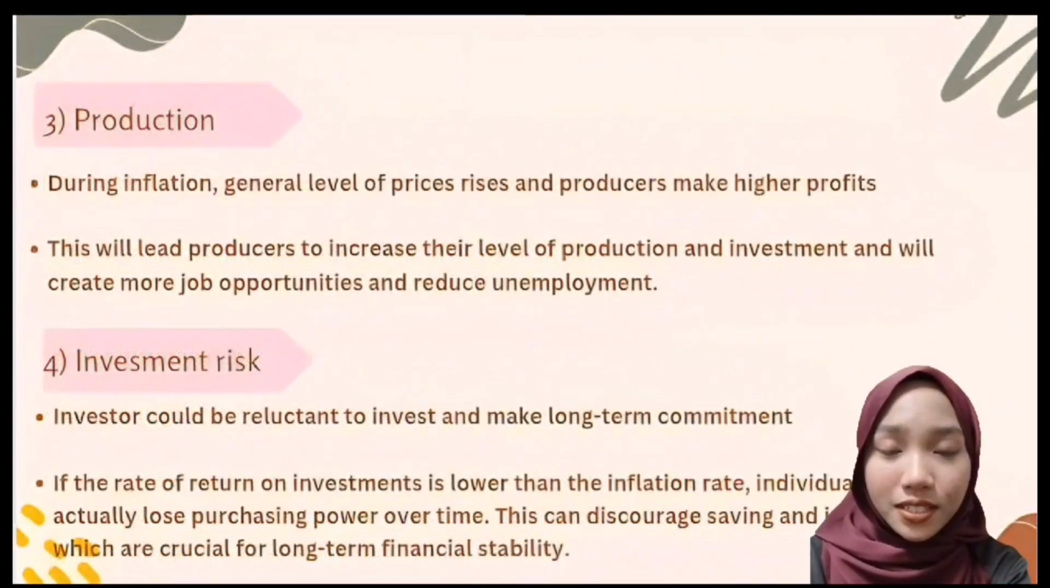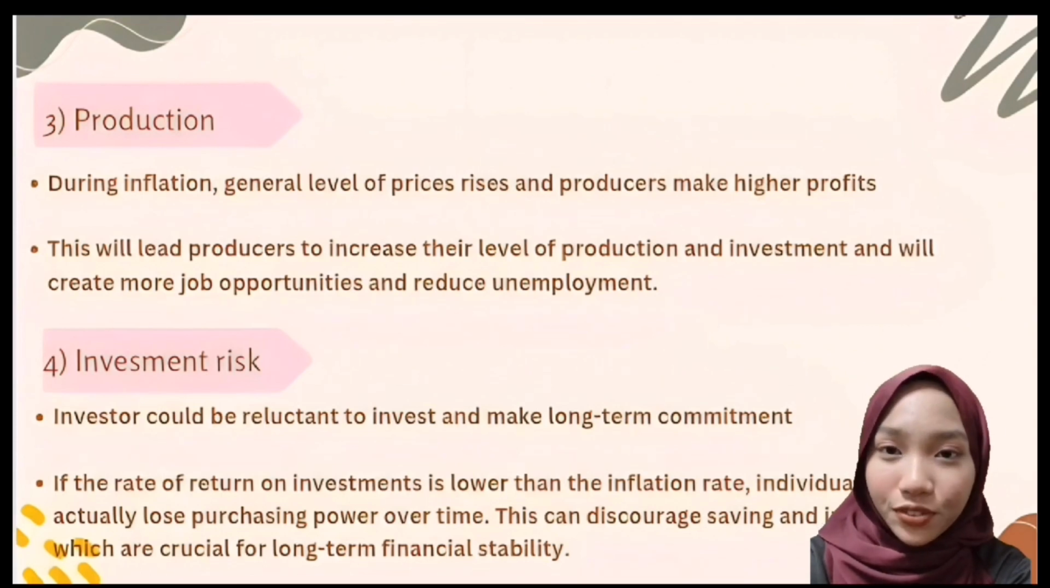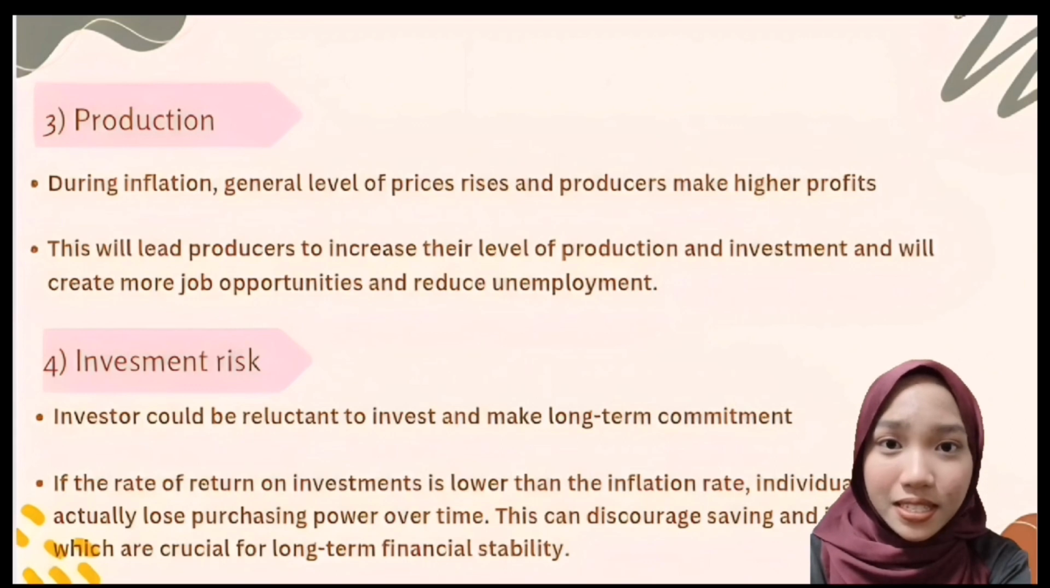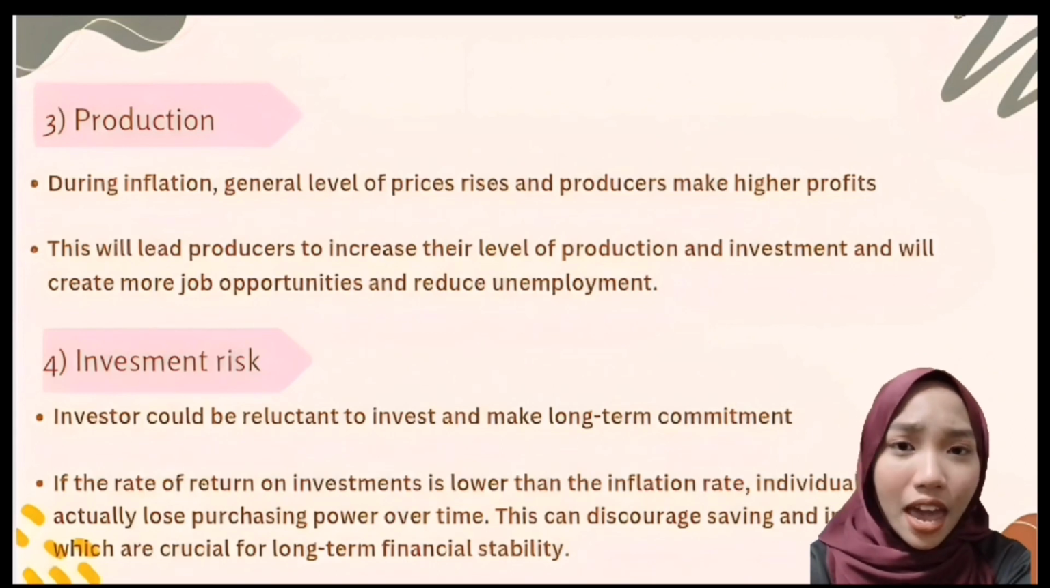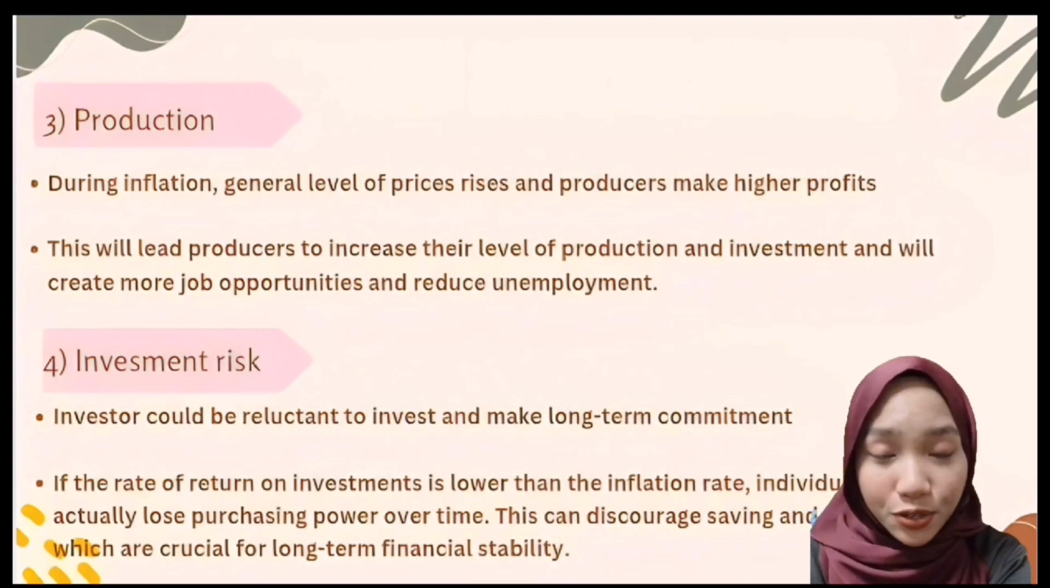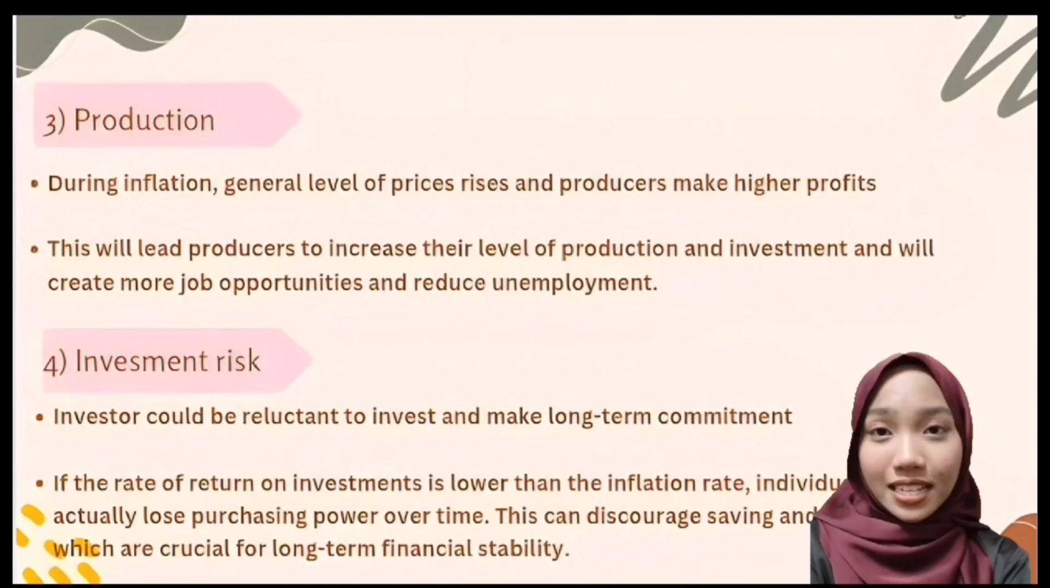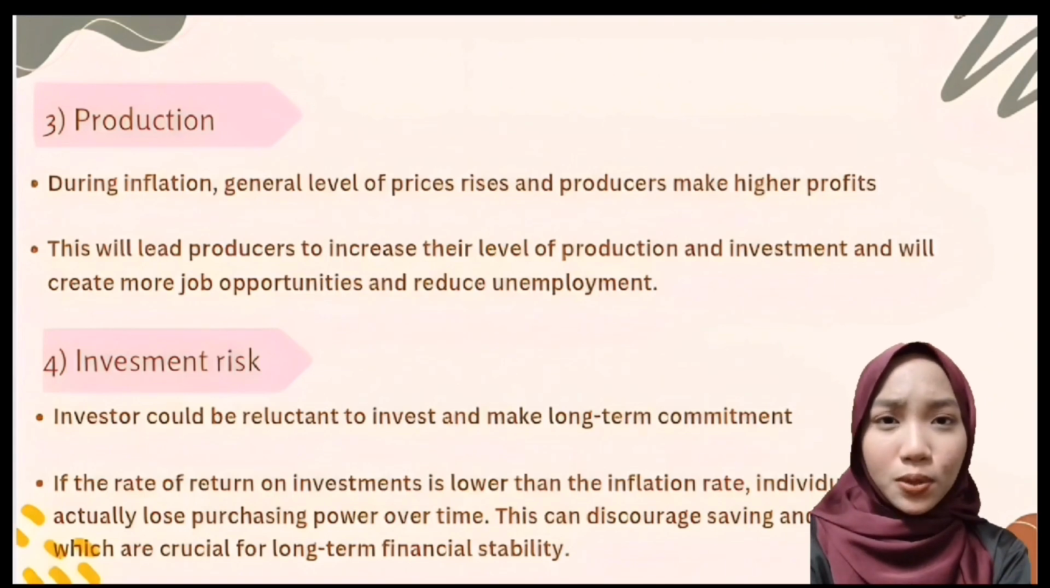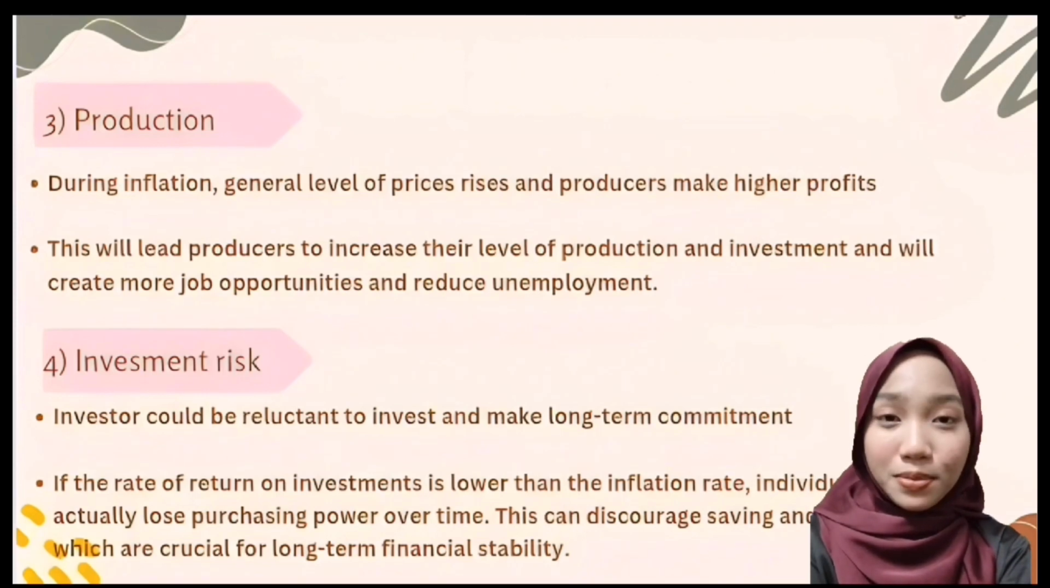So third, production. During inflation, the general level of prices rises and producers make higher profits. This will lead producers to increase their level of production and investment and will create more job opportunities and reduce unemployment. And lastly is investment risk. Investors could be reluctant to invest and make long-term commitments. If the rate of return on investment is lower than the inflation rate, individuals may actually lose purchasing power over time. This can discourage saving and investment, which are crucial for long-term financial stability.